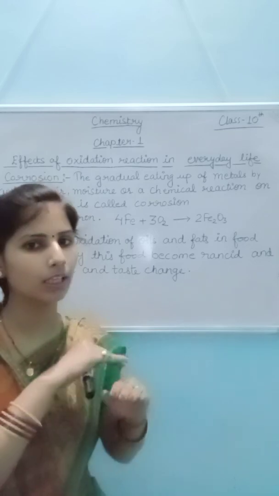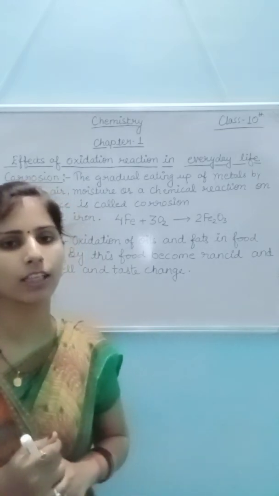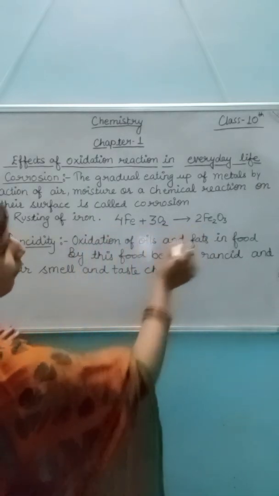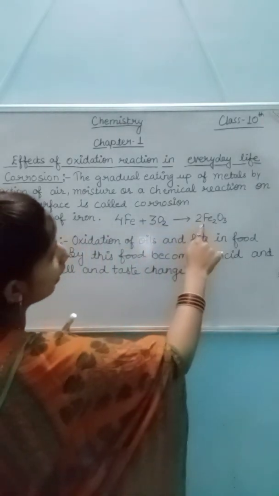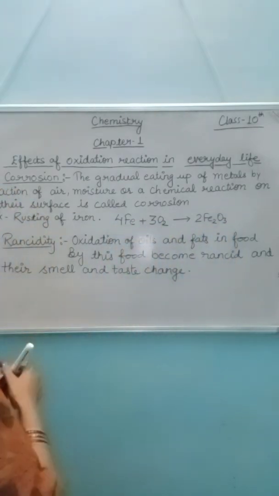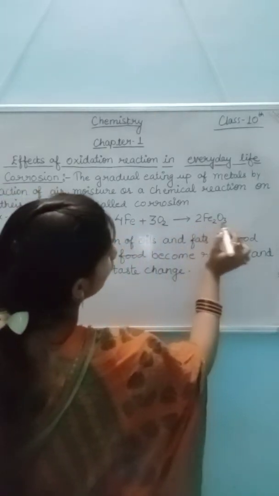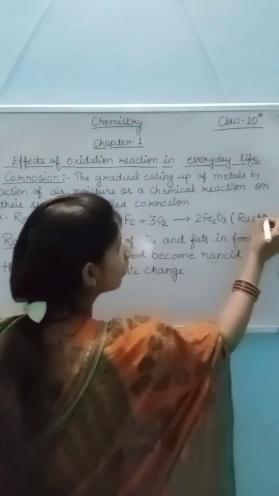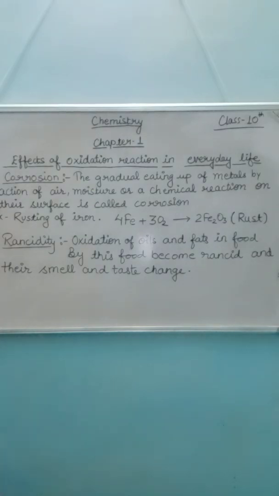A red or brown colored layer appears on the surface of iron, and that is known as rust. The formula of rust is 2Fe2O3, which means iron oxide or ferric oxide. 4Fe plus 3O2 becomes 2Fe2O3. This is known as rust.